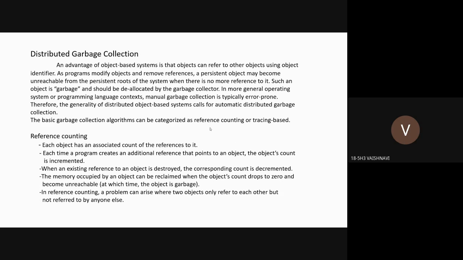But in reference counting, there is a problem when two objects refer only to each other but are not referred to by anyone else. In that case, they can't be reclaimed.